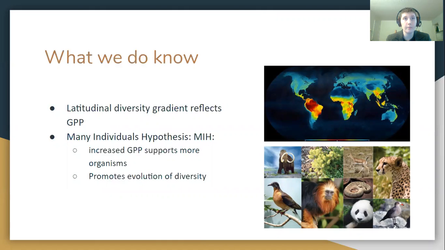We also know that the latitude diversity gradient, which is the global pattern of species diversity, is thought to reflect the energy available in an environment. This energy is typically described as the gross primary product, or GPP, which is a measurement of plant photosynthesis. We also know that the more individuals hypothesis suggests that higher levels of GPP support more individual organisms. This then promotes the evolution of species diversity.